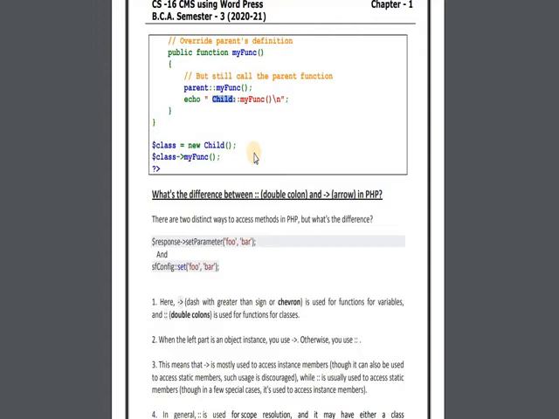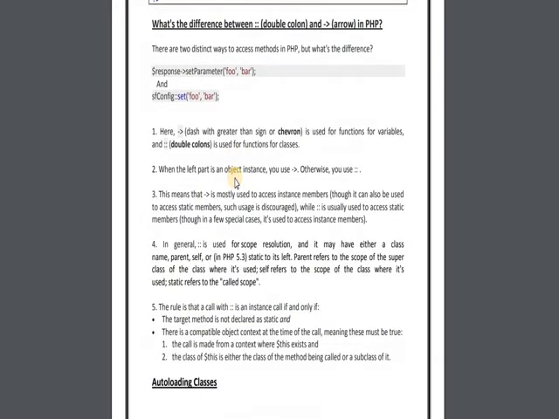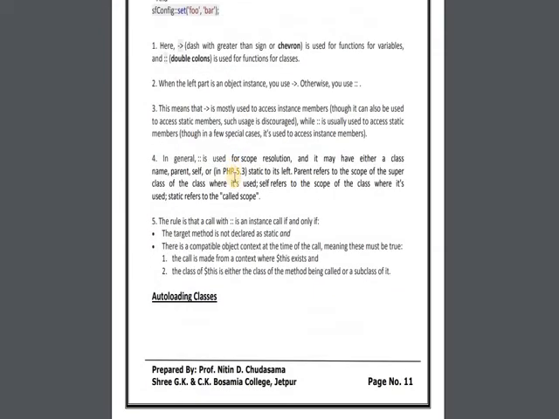Now, a few things you should know regarding the difference between the scope resolution operator and the arrow sign. Generally, you know that if we are using the scope resolution operator, then on the right side you have to write self, static or a keyword.